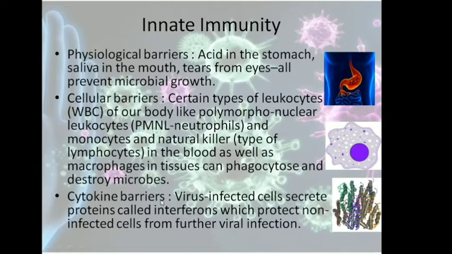Cytokine barrier. This barrier is specific for virus infection only. So the virus infected cells secrete some proteins which are called interferons. You can see here some proteins which are interferons, and these interferons protect the non-infected neighboring cells from further viral infection. So all these are different types of innate immunity, and as you see, these are different types of barriers, and they are not specific. They are basically for all microbes. They prevent all microbes from entering the body.